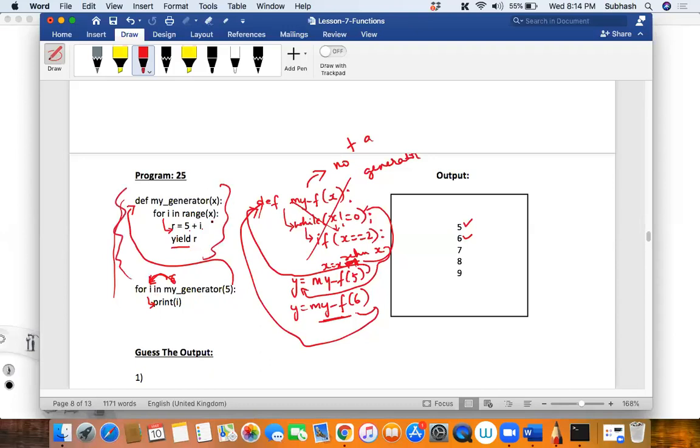The real generator function will be more complex. But what I want to tell you is that generator functions are those functions which will return a value using the keyword called yield. Is that okay? Yes, sir.